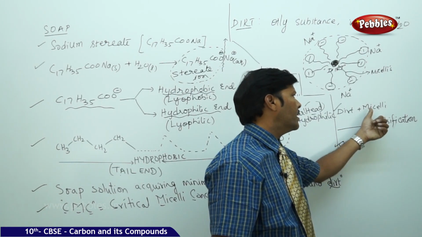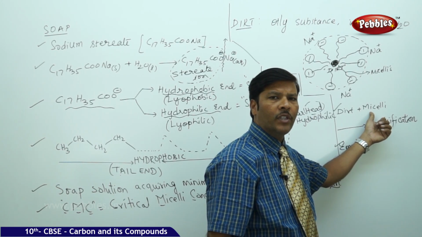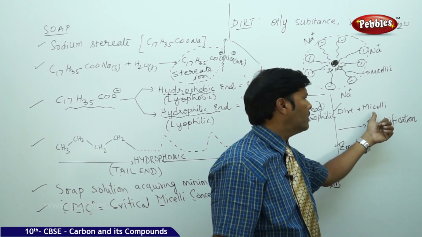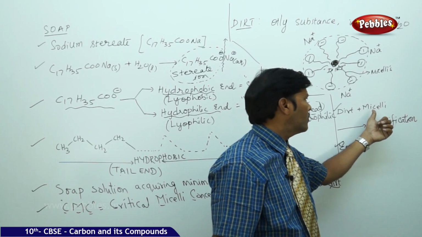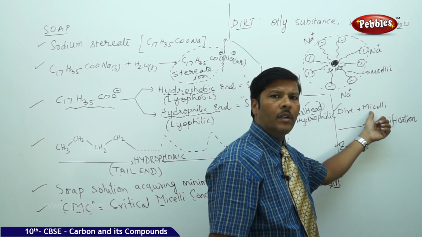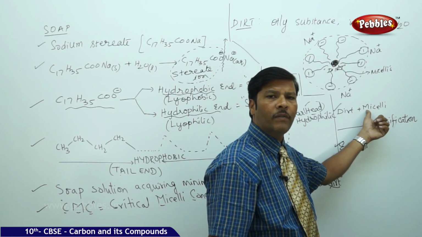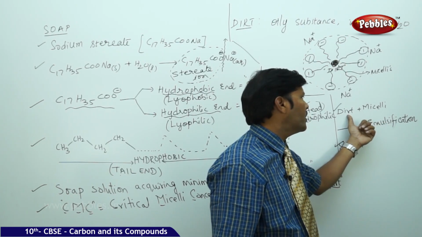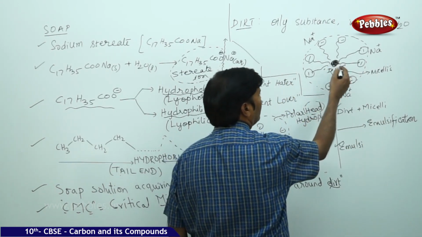The micelle is a part of the soap solution which contains both the hydrophobic ends and the hydrophilic ends. The hydrophobic ends are insoluble in water, so they penetrate into the dirt molecules, and friction is created between the dirt molecules and the micelle.